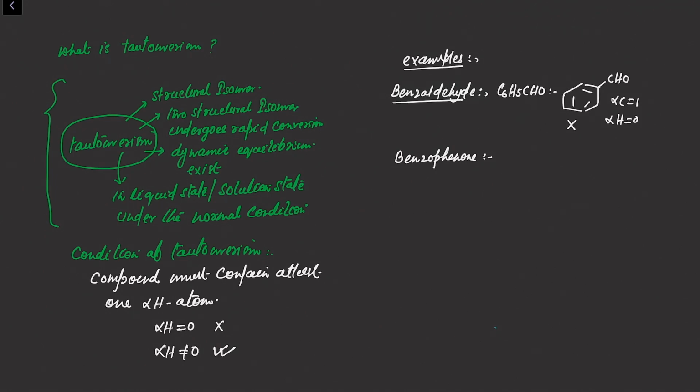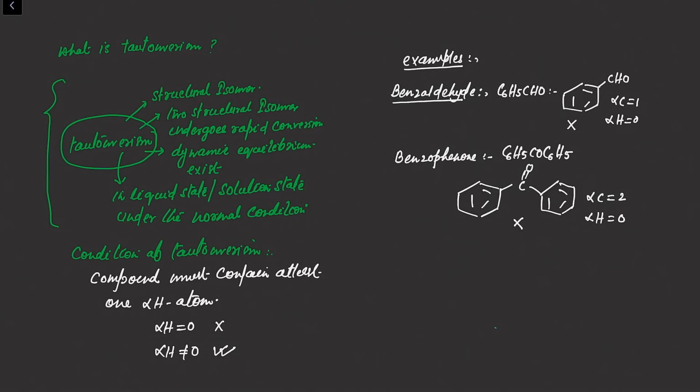Its molecular formula is C6H5COC6H5. Check its structure: it has two alpha carbons, but zero alpha hydrogen, so this compound will not show tautomerism.